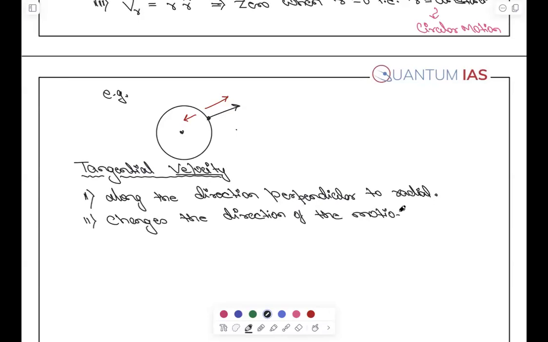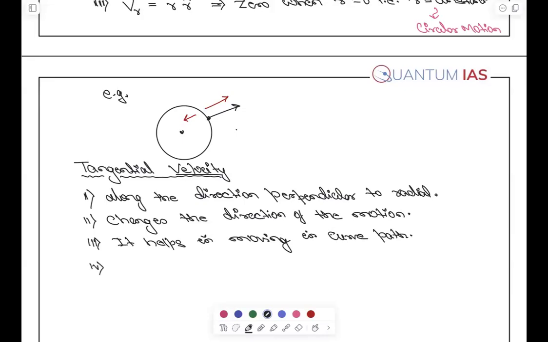Whether it's going in a straight line or not, it is okay. That means it helps in moving in a curved path. If it is 0, that means the motion will be straight. It helps in moving in a curved path, right?